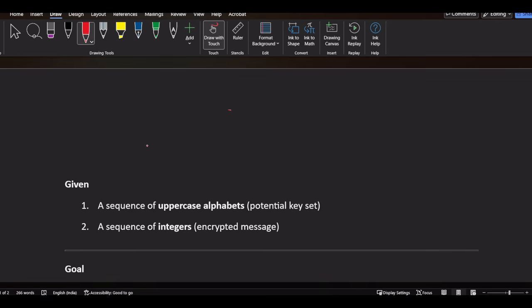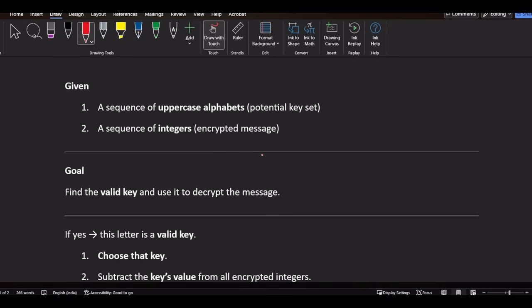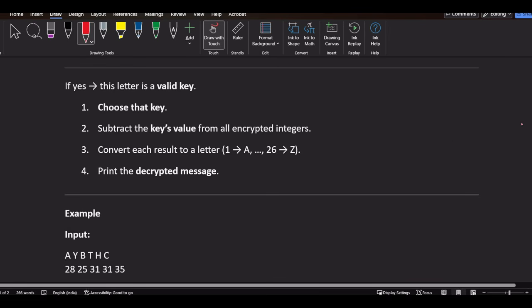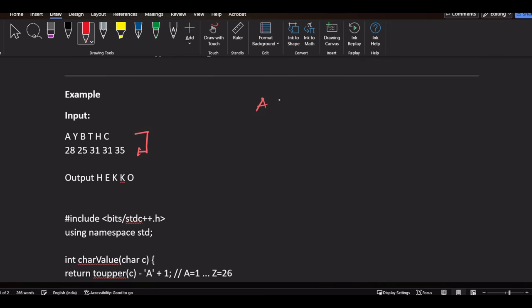Now, talking about this question, the question says we have a sequence of case alphabets and a sequence of integers. Find the valid key. Choose that key, subtract that key from all the encrypted integers, convert each result to a letter, and print the decrypted message. There is no relation between the two. They have provided us an input, which is A, Y, B, T, H, and C.